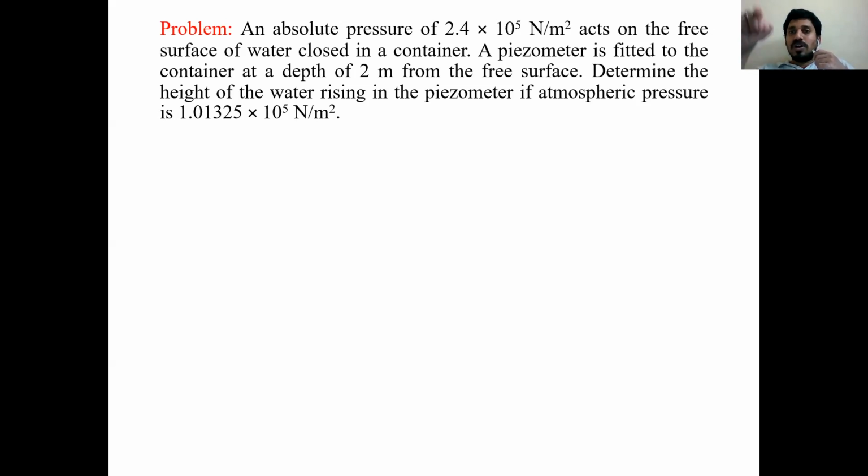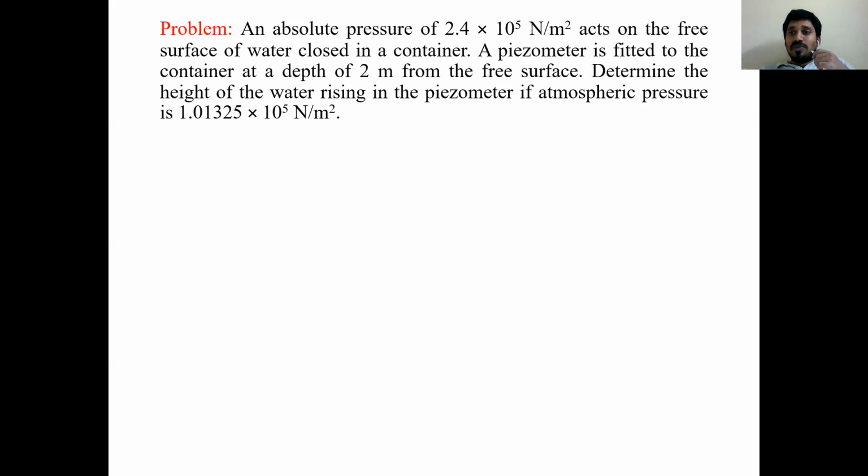Piezometer means glass tube. If atmospheric pressure is 1.01325 into 10 power 5 Newton per meter square, which gives Pascal. Sometimes in the examination, they also mention it like that: 10 power 5 Newton per meter square is 1 bar. So instead of 10 power 5 Newton per meter square, they talk about bar: 2.4 bar in the first line, 1.01325 bar. Like that, they give you data.